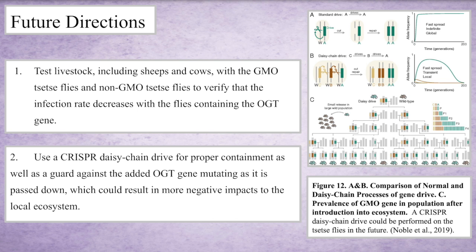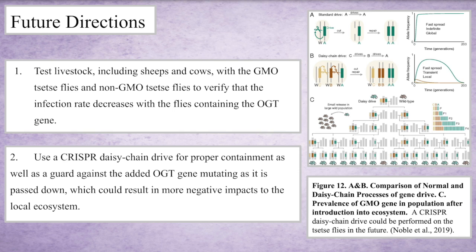For future directions, a possible future direction includes the testing of livestock, including sheep and cows, with the GMO tsetse flies and determining the rate of infection via a control of non-GMO flies. This process will allow statistical measures, obtaining and caring for livestock, as well as oversight on the ethical treatment of said livestock. This experiment would illuminate how the GMO tsetse flies can actually decrease the rate of infection due to the decreased number of parasites as a result of the OGT gene.